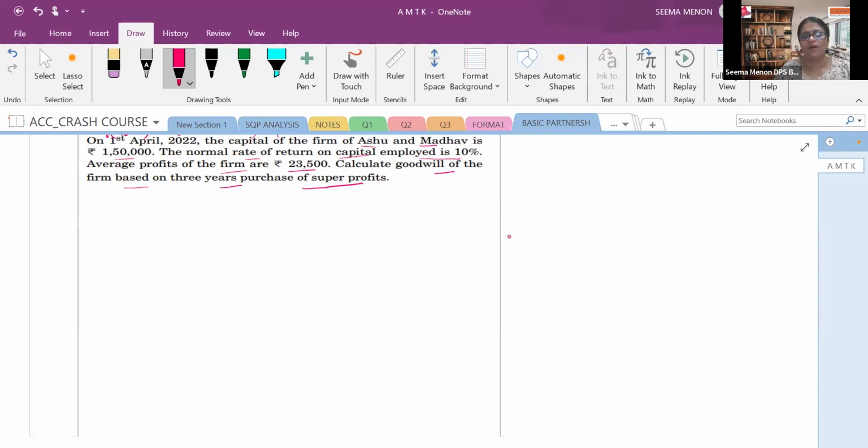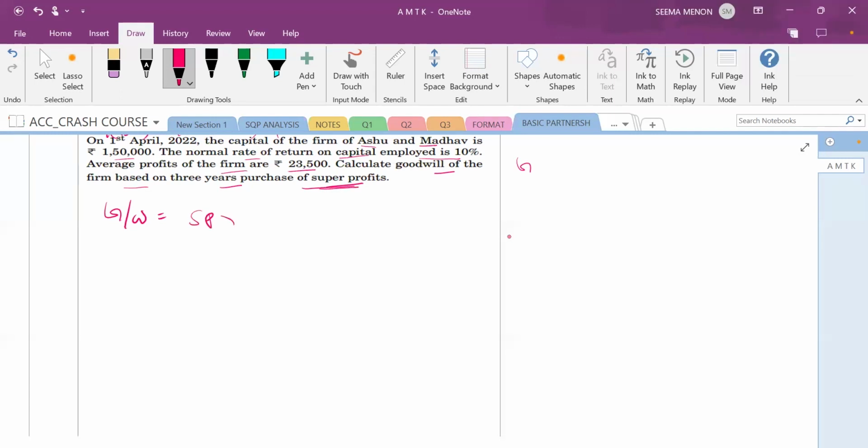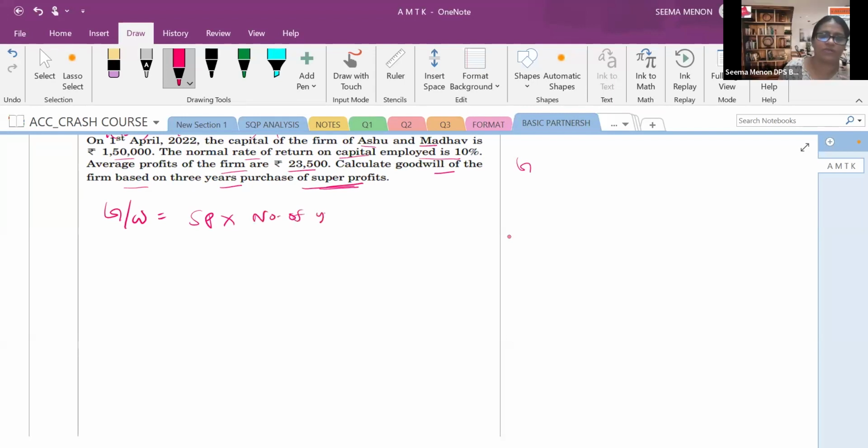So what is the formula for goodwill? You have to write that first. Goodwill is equal to what is the formula? Any idea? This is on the basis of super profit. So super profit multiplied by number of years of purchase, right?